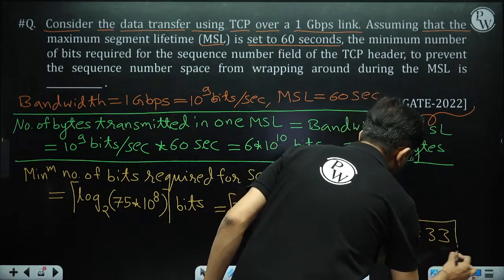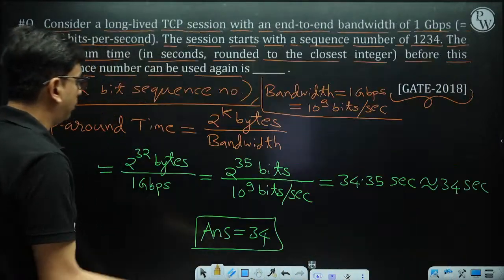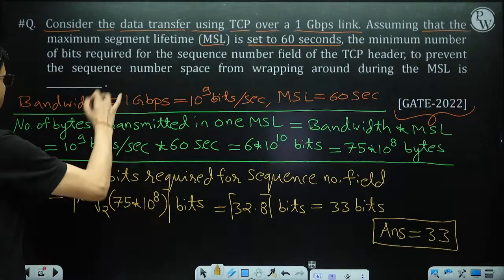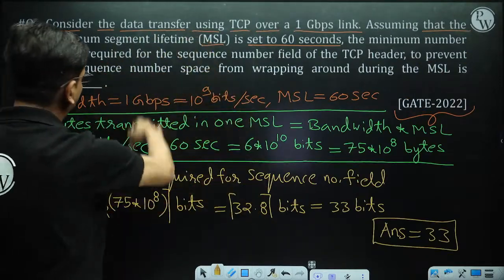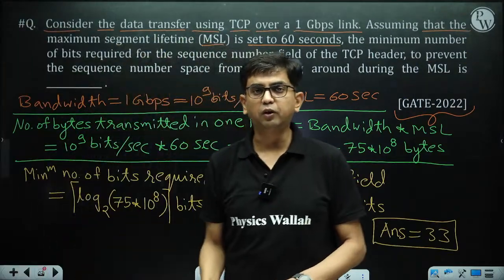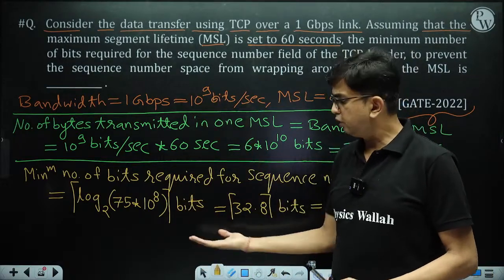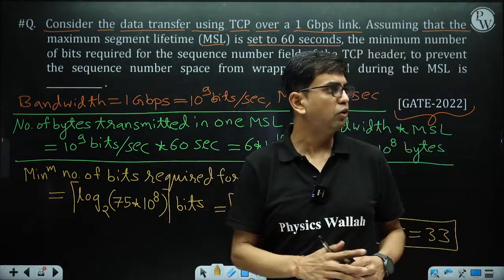So we have seen two different varieties. In the previous part, the wraparound time is asked. In this part, wraparound time is given, maximum segment lifetime is given, and then they are going to ask how many bits are required for the sequence number field. So a similar variety of questions has already been asked.